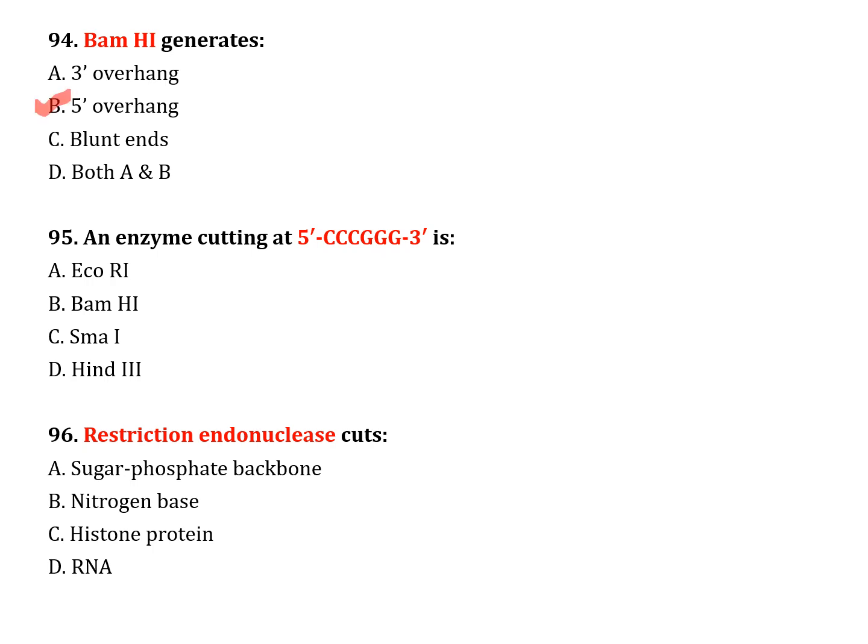The next question, number 95. An enzyme cutting at 5' CCCGGG 3' is: option A, EcoR1; option B, BamH1; option C, SmaI; option D, HindIII. Correct answer is option C, SmaI. The next question, number 96. Restriction endonuclease cuts: option A, sugar phosphate backbone; option B, nitrogen base; option C, histone protein; option D, RNA. Correct answer is option A, sugar phosphate backbone.